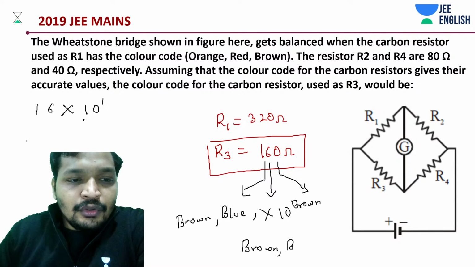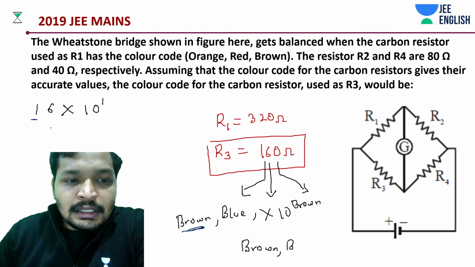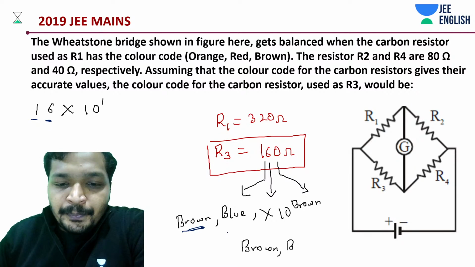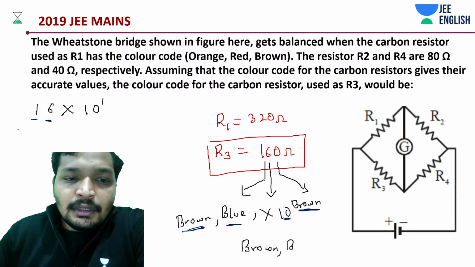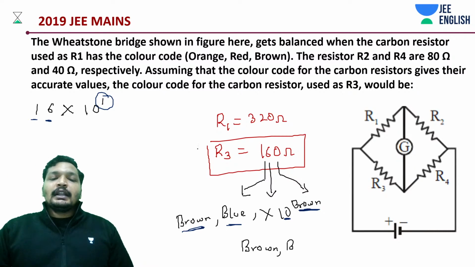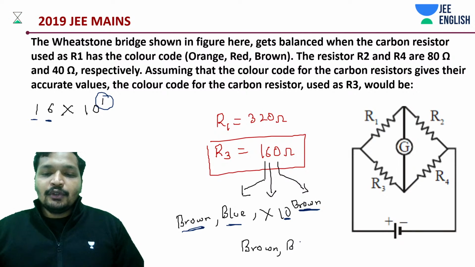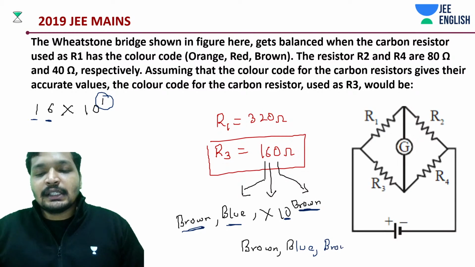So that way we know this 1 is what? Brown. The 6 is what? Blue. And 10 to the power what? Brown. That is 10 to the power 1. That's it. Sorry for the little confusion that I had, but that corrects it. I would definitely write down the code and verify this because it's a cakewalk question.